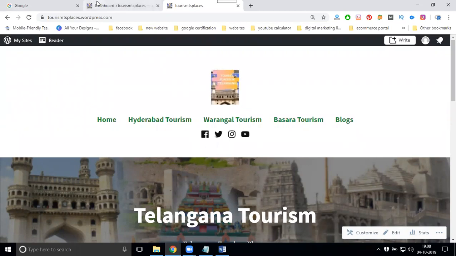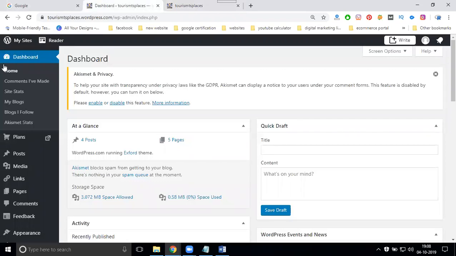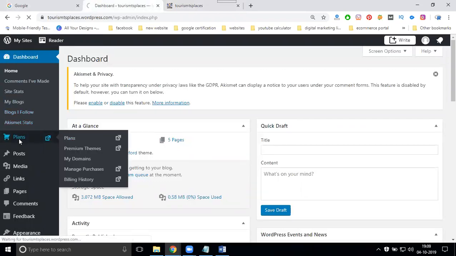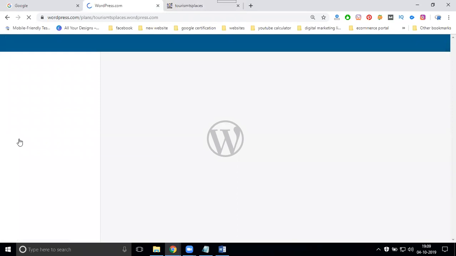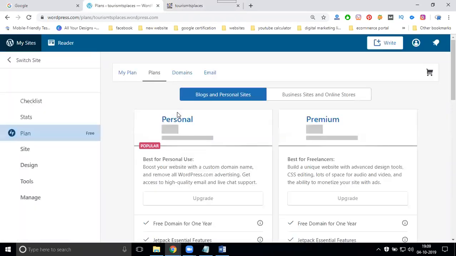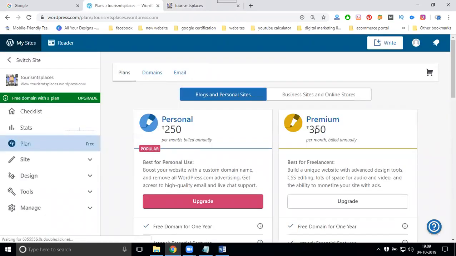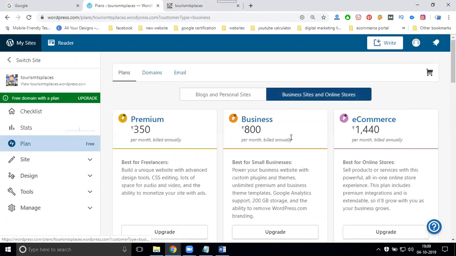The option is in the WordPress dashboard. The option name is called Plans. In Plans, they will show you a total of 4 options: Personal, Premium, Business and E-commerce. Please note these 4 options.